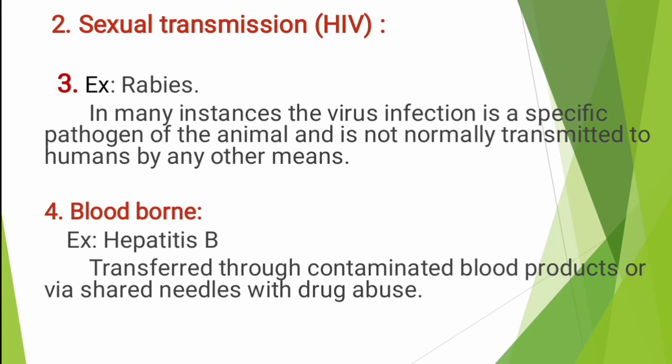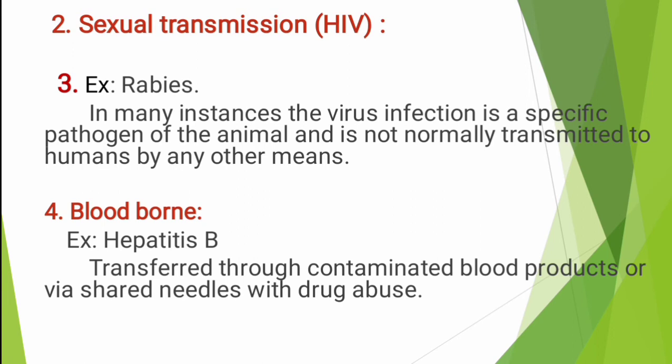Next, the example of rabies, which we see in animals, for example dogs. We already know that a dog's saliva contains viruses, which are the major cause of rabies.